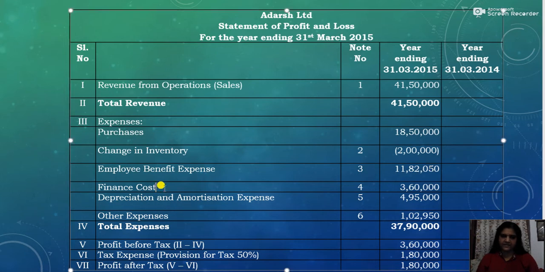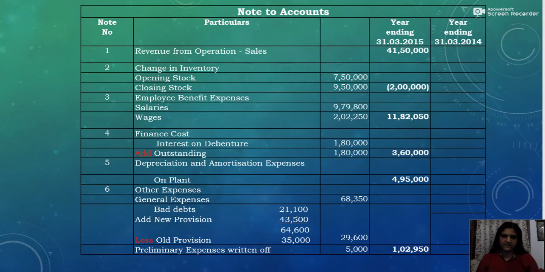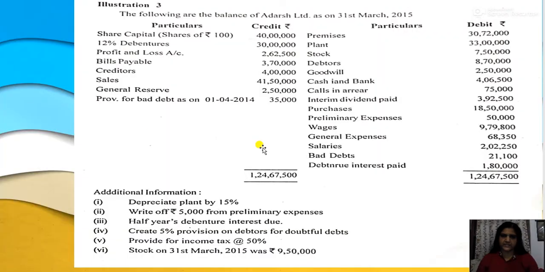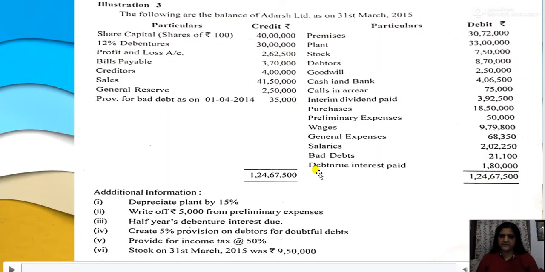Then comes the finance cost. Now what about the finance cost? That is note number 4. Here the finance cost is interest on debenture. Now in the question, interest on debenture, that is debenture interest paid is given, that is 1,80,000. But again in the question one more thing is given, that is half year's debenture interest is due. So there is outstanding debenture interest.